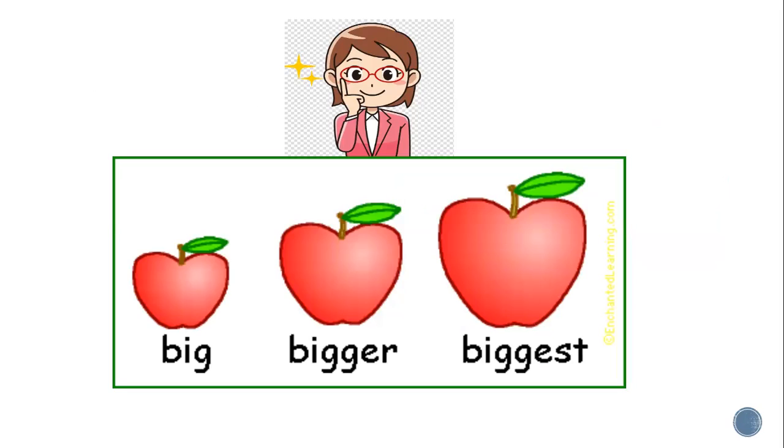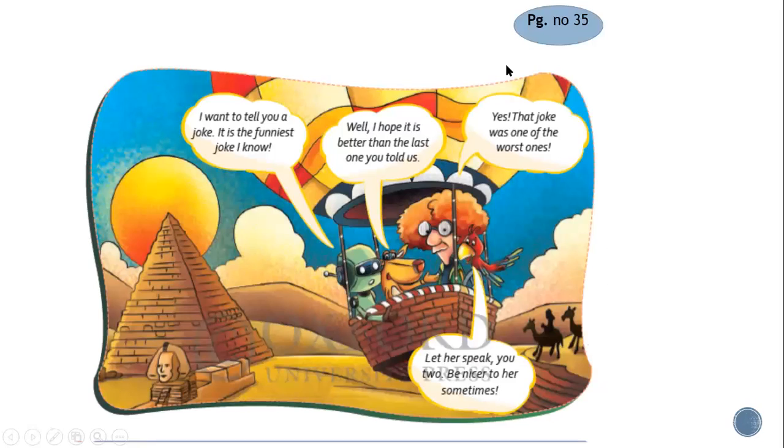Here you can see there are three apples: big, bigger, biggest. So if we compare the apple, this third apple is the biggest apple, right? That is the biggest apple, while this is bigger than this apple. So this way we used to compare. Now in your textbook, you have to take out page number 35. Their introduction is given here.